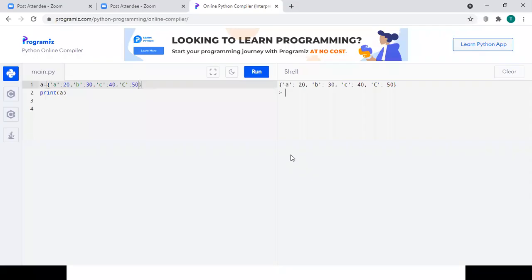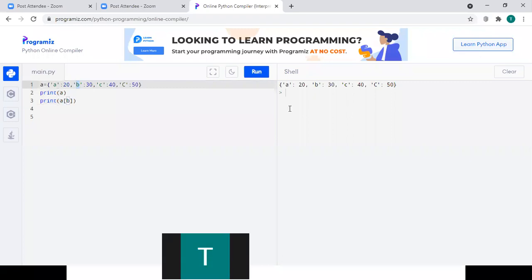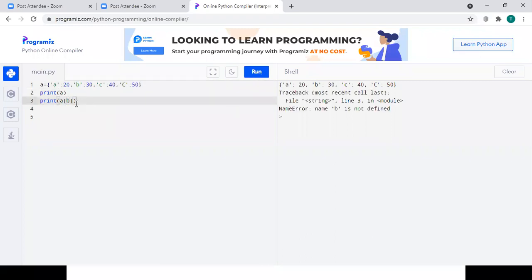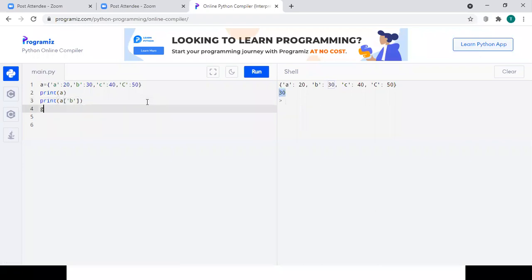So till now, if we want to access an element, we have used print A of the key, say B. If we use this, the value which was at index B will be printed on the output screen. So 30 will be printed. Similar to that, we can also use a function called get in order to access the elements of a dictionary.